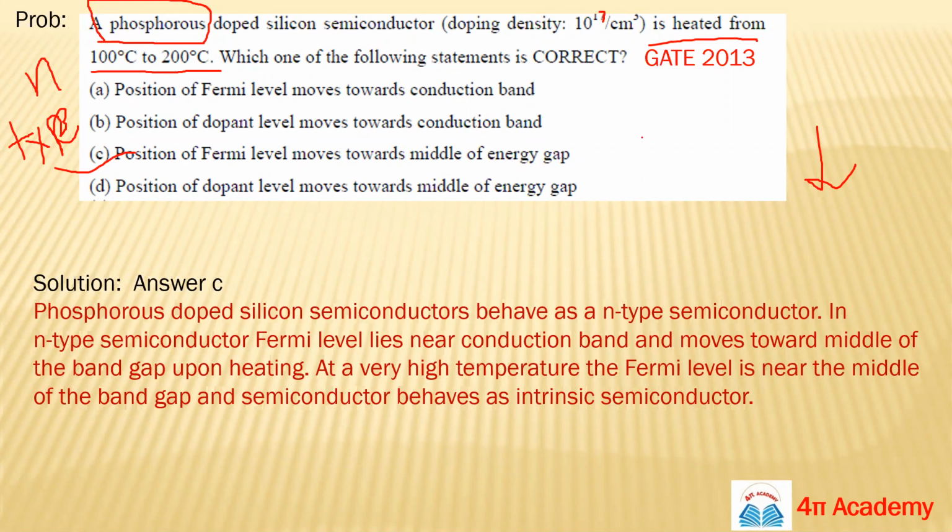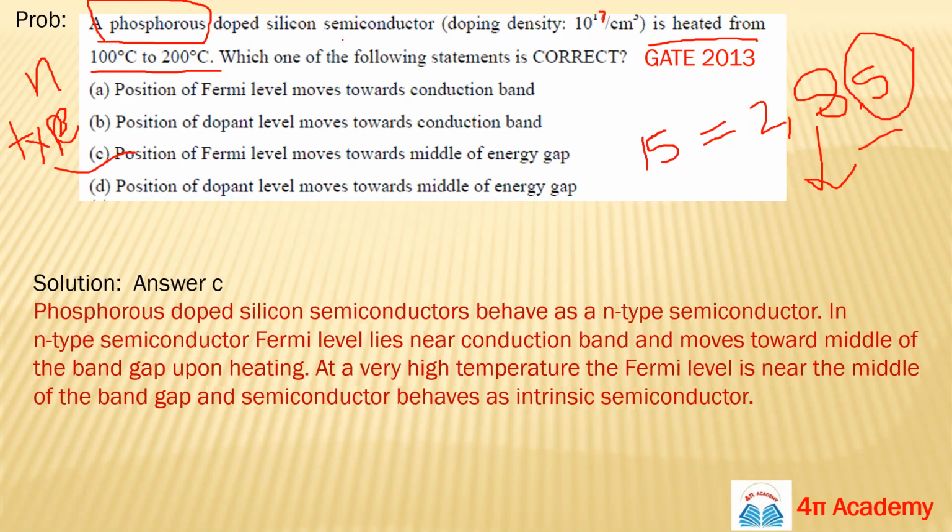So what is the atomic number of phosphorus? 15. And what is the order of electron arrangement inside the atom? 2, 8, 5. Valence electrons 5, so valency will be 5.